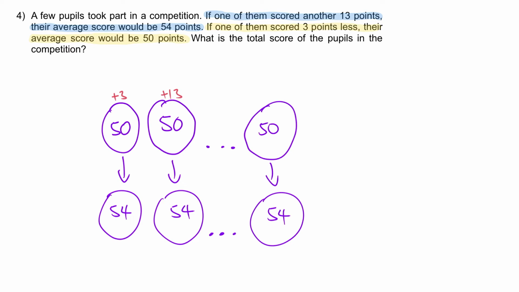So at this point, let me ask you, each of them gain an additional 4 points. Where do this additional 4 points come from? It must come from here, isn't it? It is because there is an additional 3 points and there's an additional 13 points. Therefore, they can take this 16 points and say, okay guys, I have 16 more points now. Let's distribute to us equally.